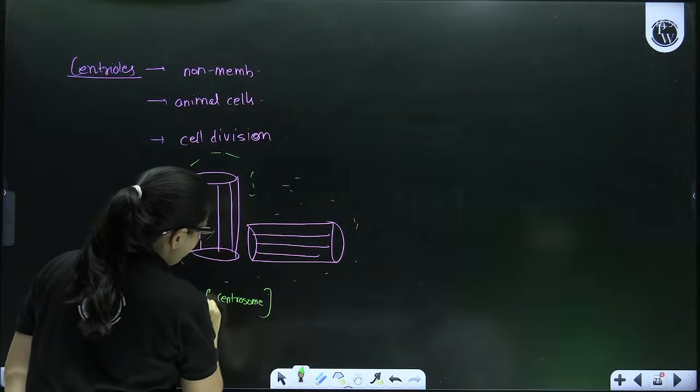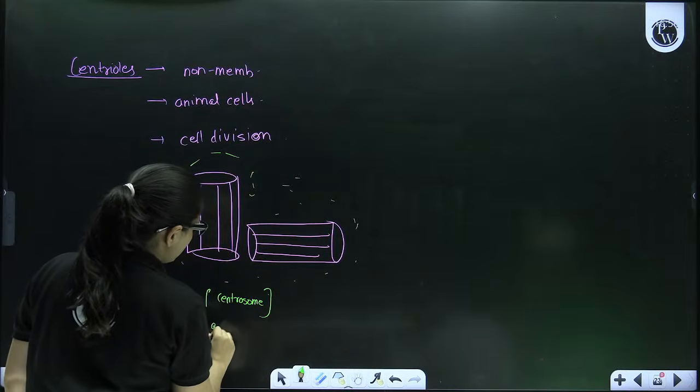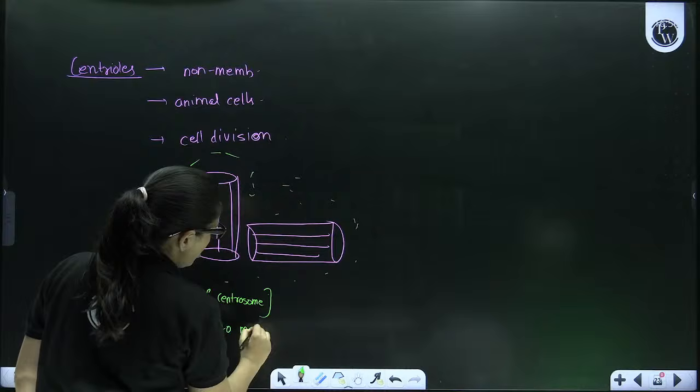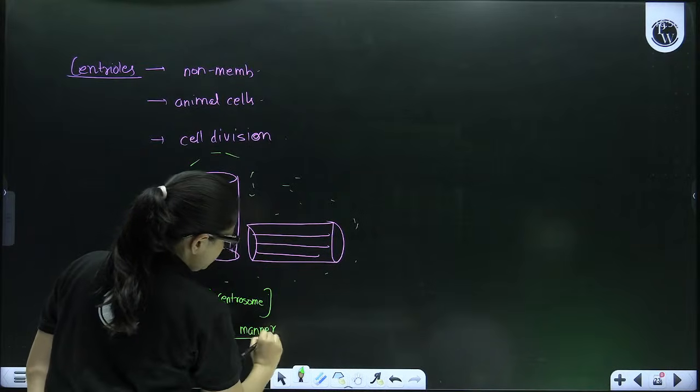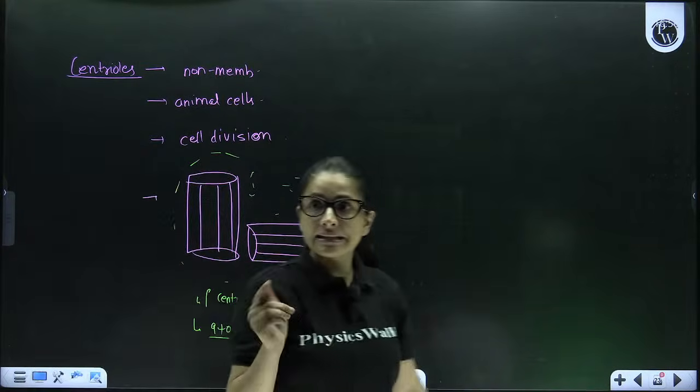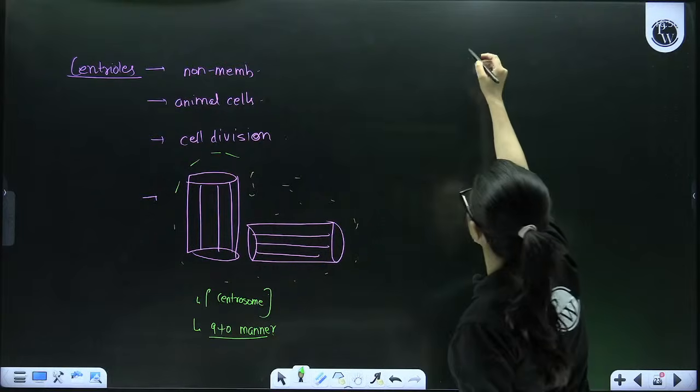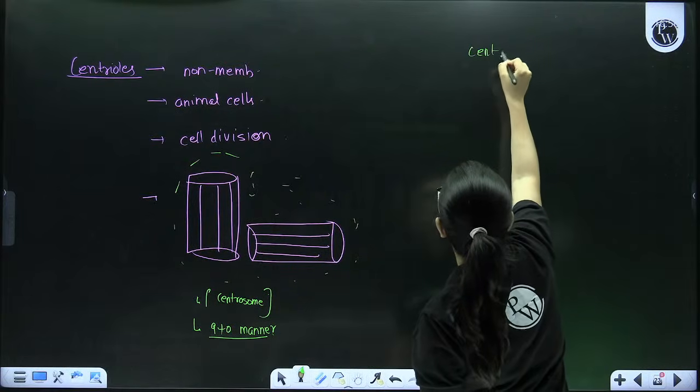They are made up of microtubules which are arranged in 9+0 manner. Correct? Now these centrioles themselves give rise to basal bodies.